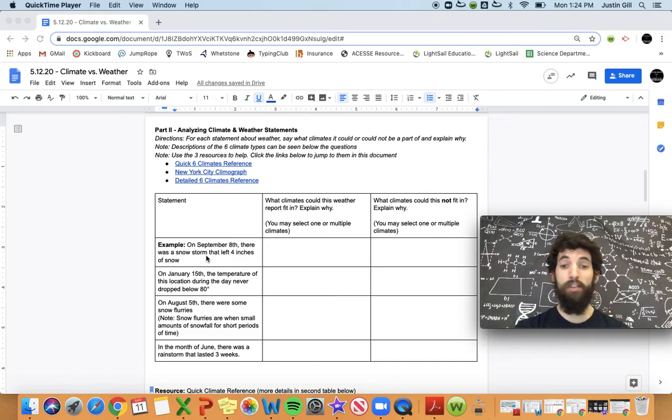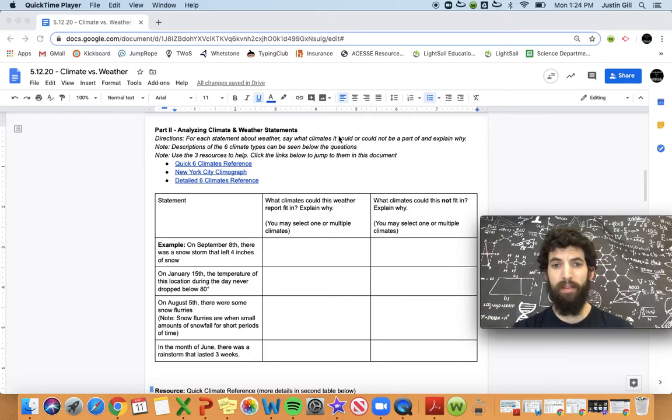Alright, so I'm going to show you an example of how to do one of the questions in part 2, where you're given a statement about the weather and have to predict which climates it might fit in. So the first thing I'm going to look at are the directions and the resources. For each statement about weather, say what climates it could or could not be part of and explain why.